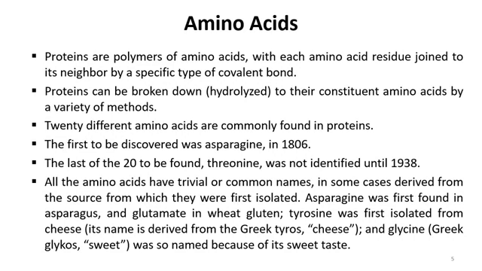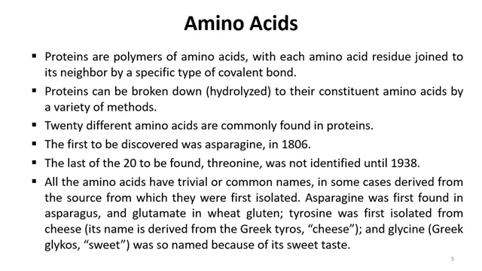Sometimes amino acids are named after their source, sometimes from the place where they were isolated, and sometimes after their nature or characteristics.